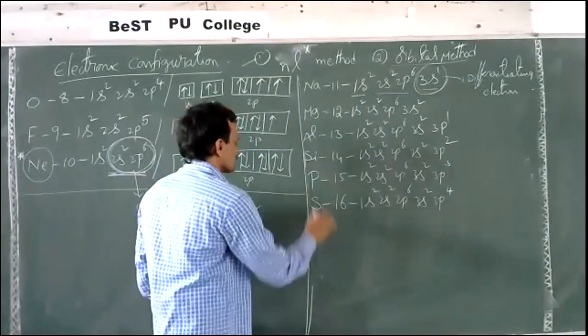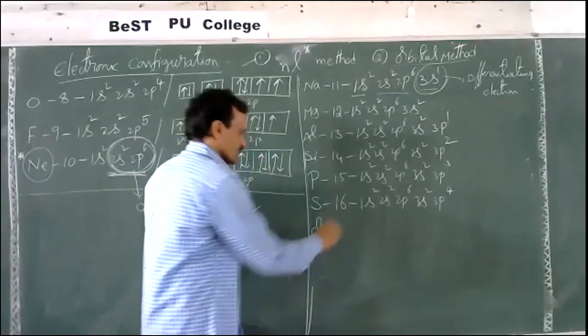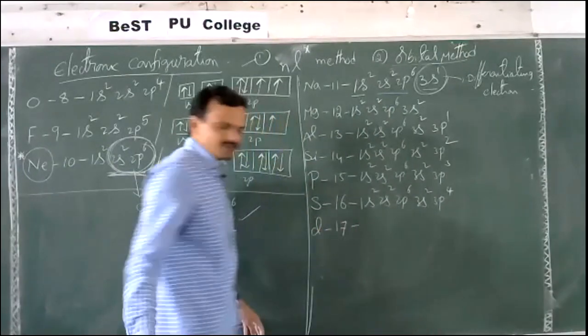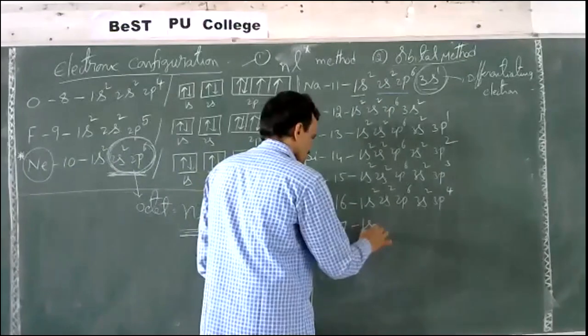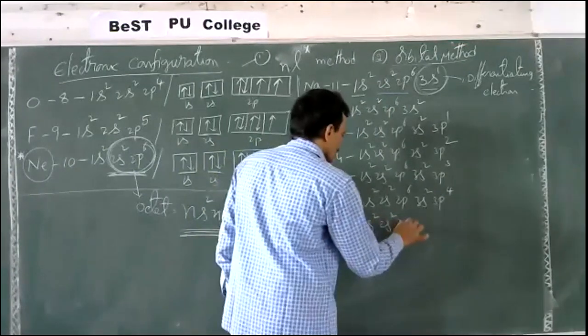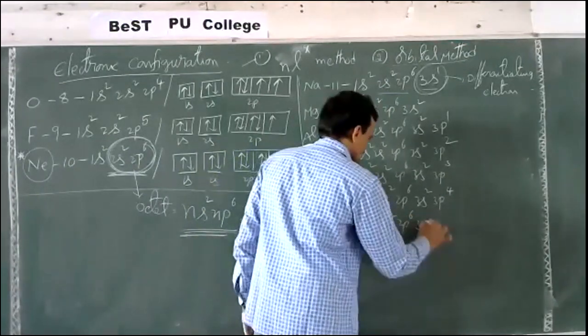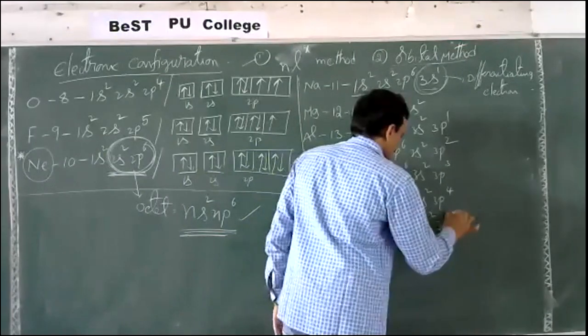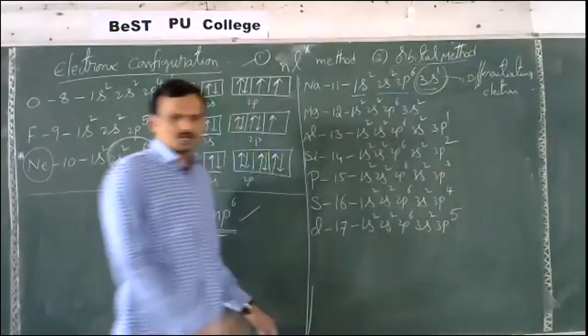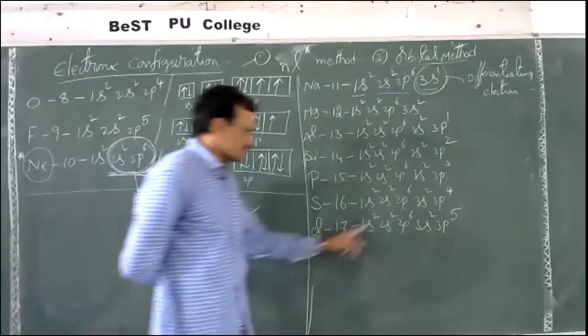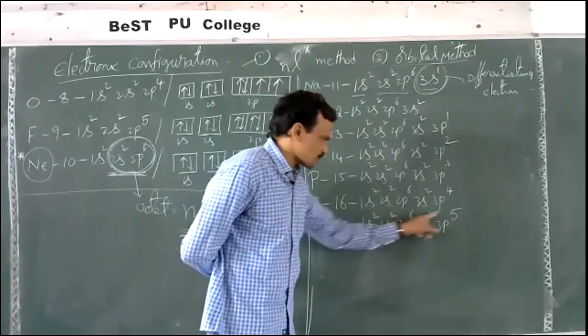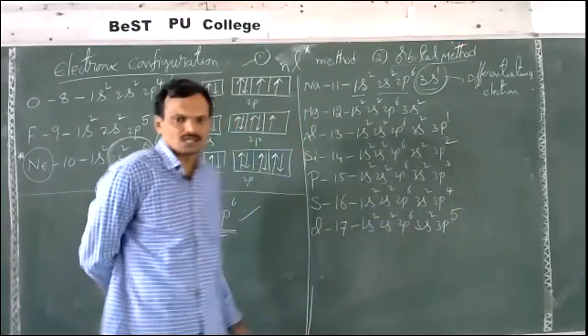Next, chlorine, atomic number 17: 1s2, 2s2, 2p6, 3s2, 3p5. 17 electrons are there. Just count: 2 plus 2 plus 6 plus 2 plus 5, total 17.